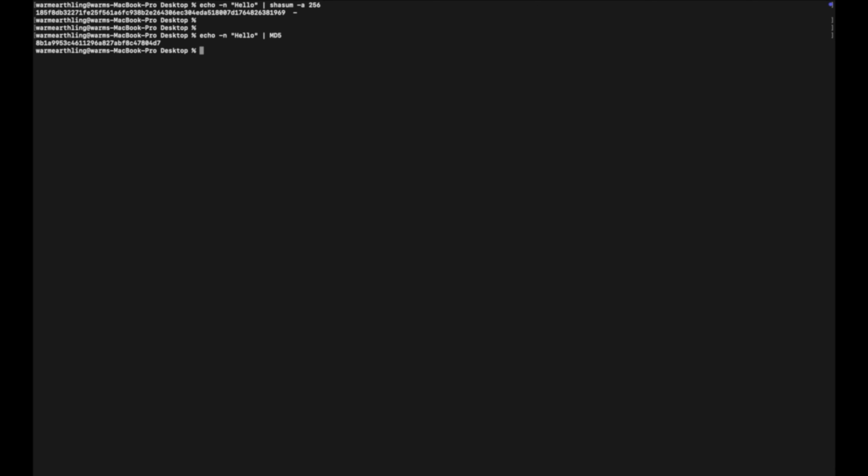Let me show you how this all looks in action. In my terminal, I'll hash the string hello using MD5 and SHA-256. Notice the wildly different digests, 64 hex characters for SHA-256 versus 32 for MD5. If I just add a period to the input, the entire hash changes automatically.